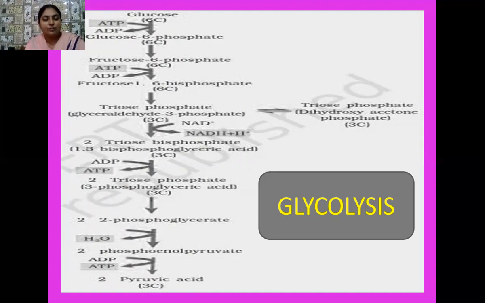So this NADH molecule later oxidizes to form NAD plus and enters into the mitochondria, where in the mitochondrial matrix it undergoes the process of oxidative phosphorylation. So in this way, NADH molecules are formed in mitochondria later.